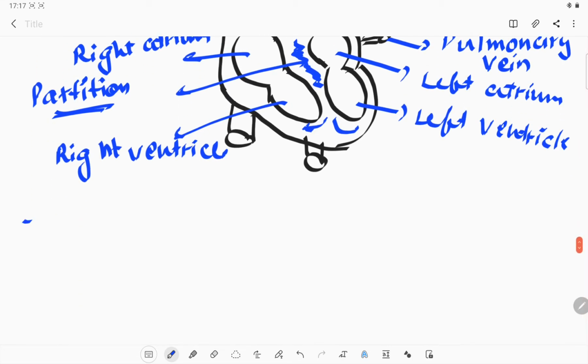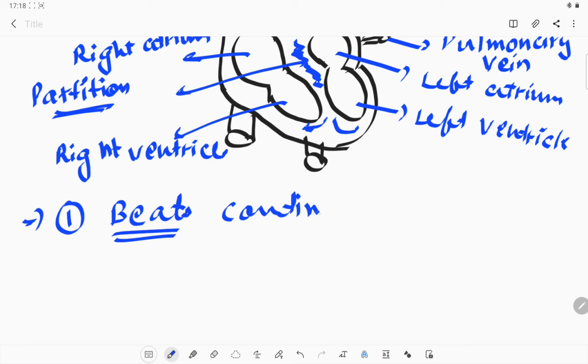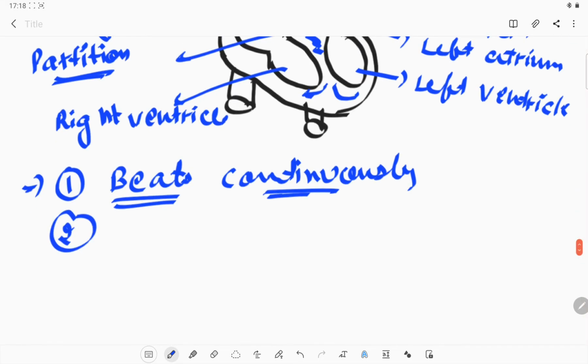What are the functions of the heart? The first function is that it always keeps on beating. The beating will never stop, so we can say that continuous beating is the main function of our heart, so that it can pump blood to every part of our body.